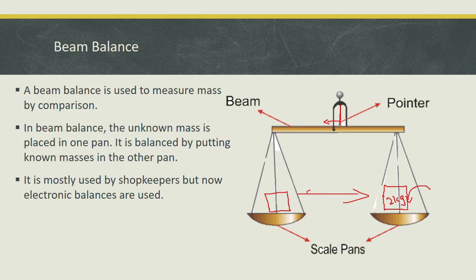Whenever the pointer is at the center, both pans have the same mass. From this you can say that this body is also 2 kg. So this is how we can measure the mass of an object by using this beam balance.